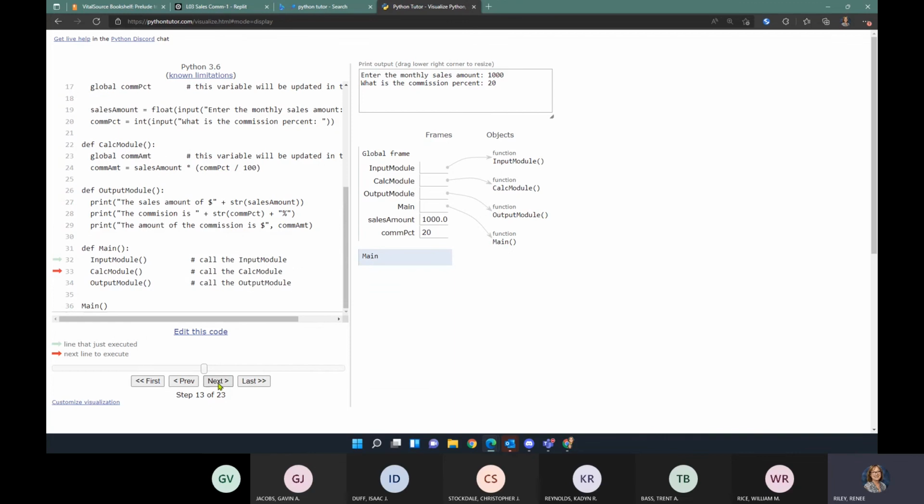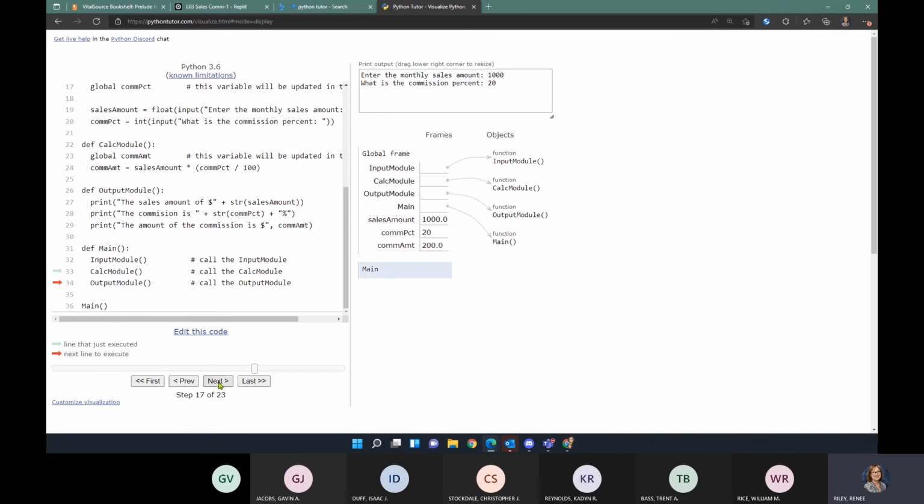So control will return back to our main. And we'll start executing our calc module. Our calc module will calculate our commission amount. So we should see that variable show up with its value. And then our calc module is done.